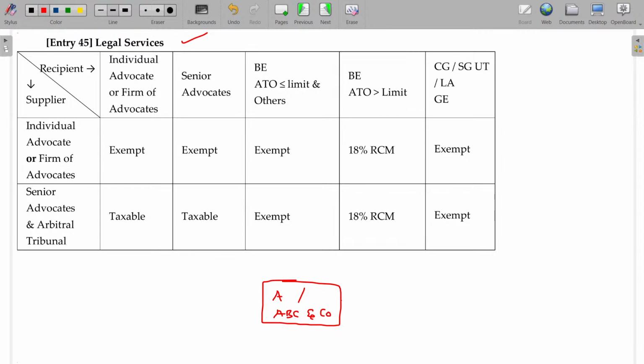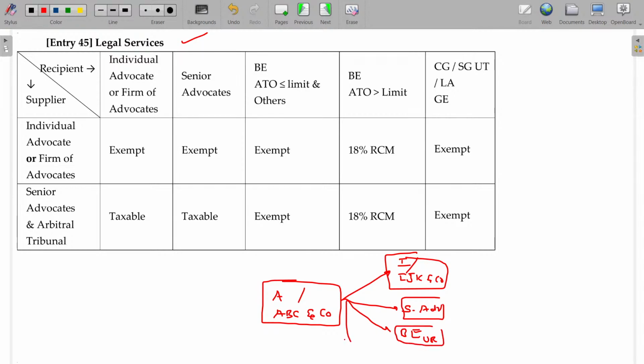Rendering legal services to another legal entity, like IJK and Co., or senior advocates are given legal advice, or to a business entity, unregistered or registered. In all these cases, exemption.